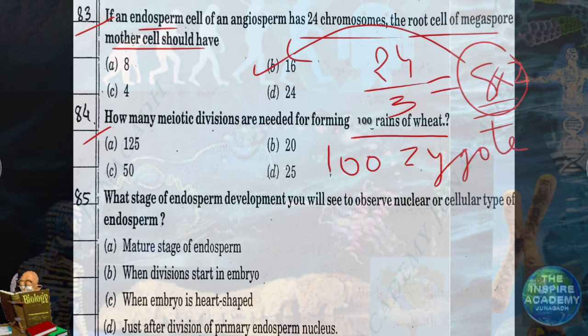So to produce 100 microspores, how many meiotic divisions should occur? 25. 25 meiotic divisions will occur to produce 100 microspores. But to produce 100 egg cells, it requires 100 megaspore mother cells. So 100 plus 25. So the answer will be A, 125.